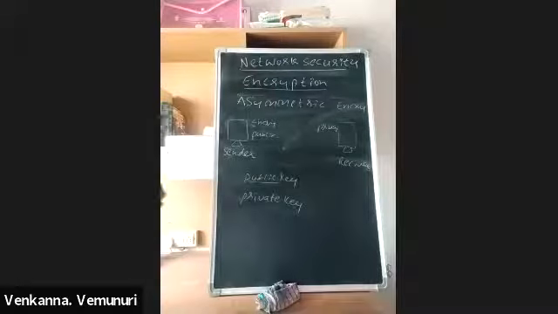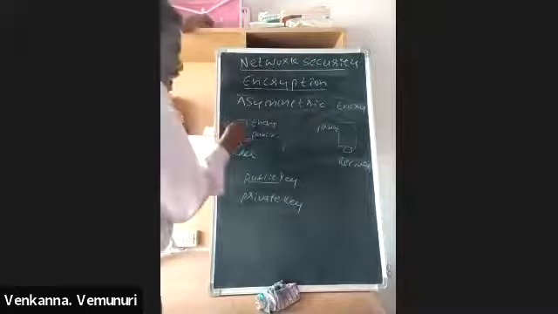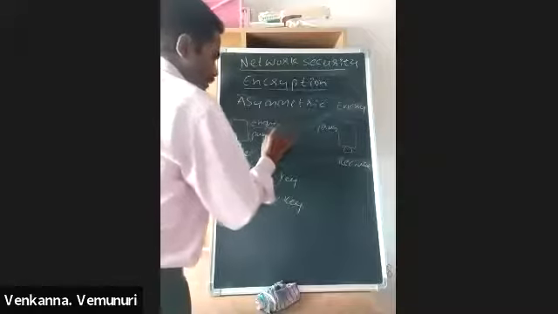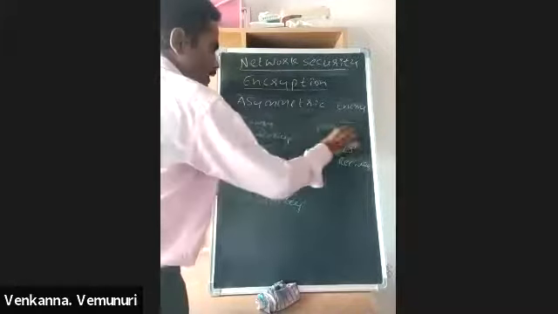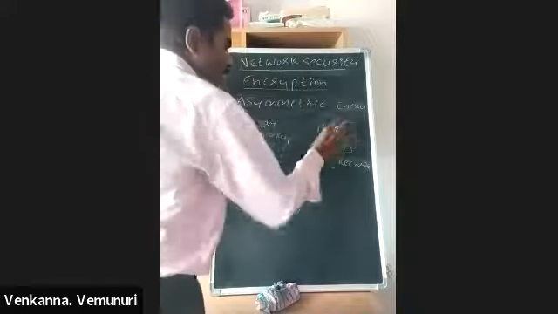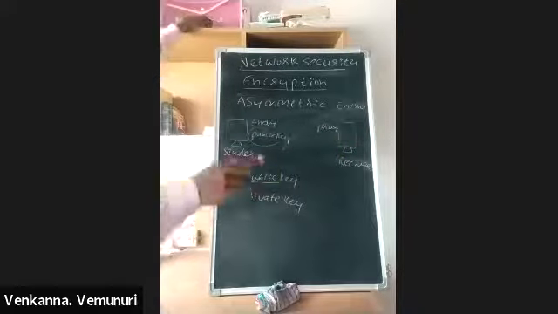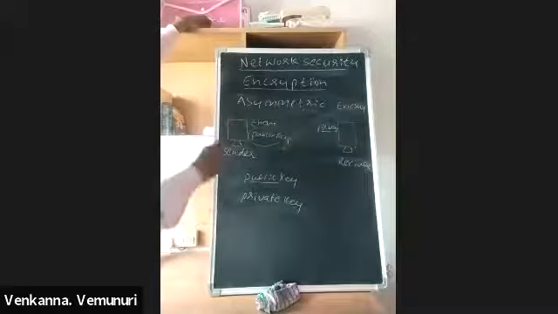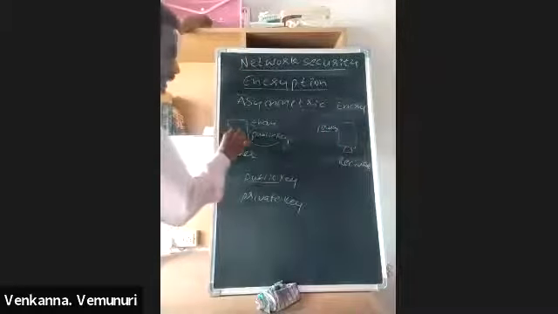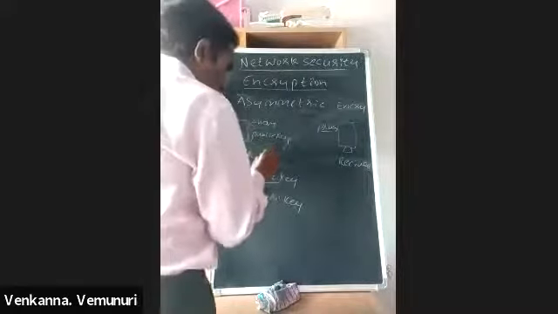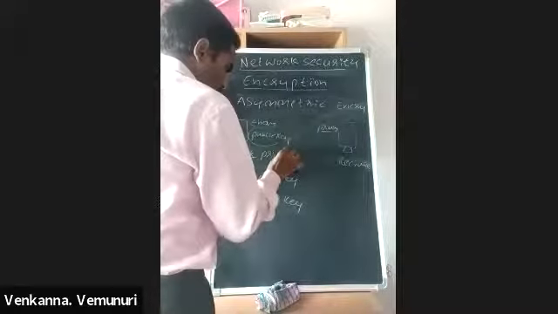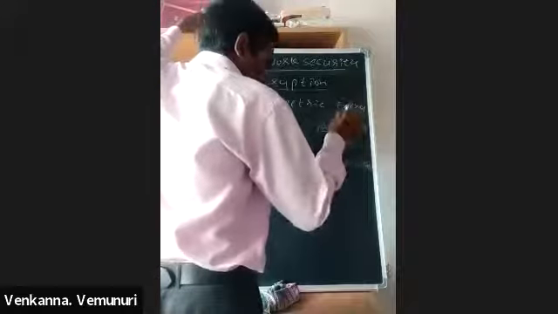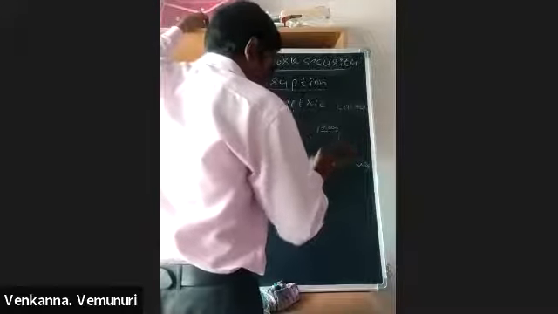For example, this person encrypts the data by using the public key. That time the receiver decrypts the data by using the private key. Or, this sender encrypts the data by using the private key. That time the receiver decrypts the data by using the public key.